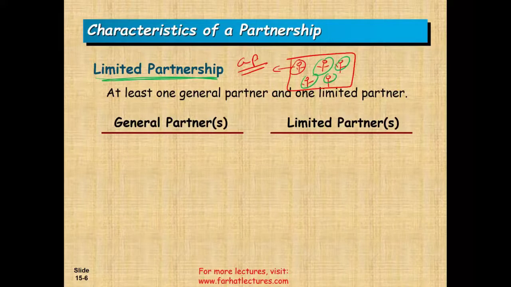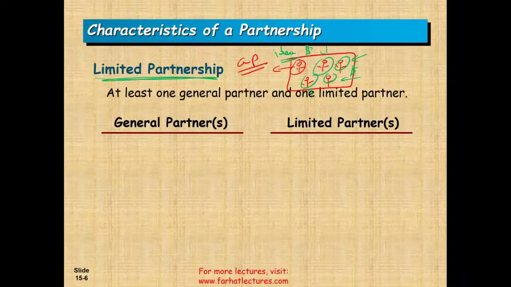A limited partnership is created when one individual, the general partner, has a good business idea, but they don't have the money. They can run a business, they know what they're doing, but they don't have the money to run it. So they go to the other partners and tell them, look, we have this great idea, but I need money to operate the business. Well, those four partners have the money, but they don't understand the business that much, and they're not interested in running it.